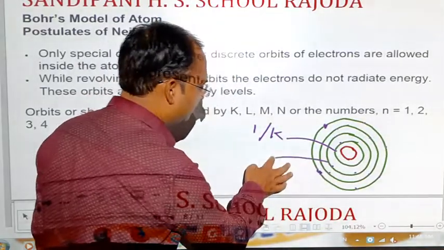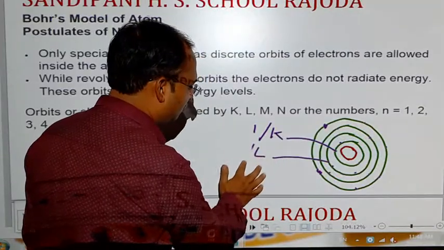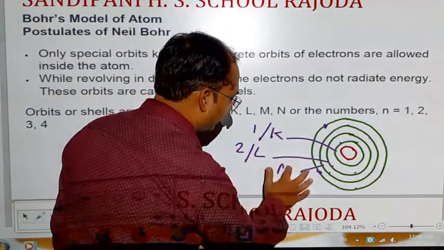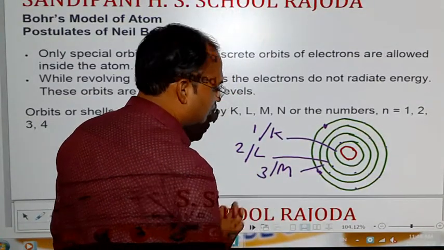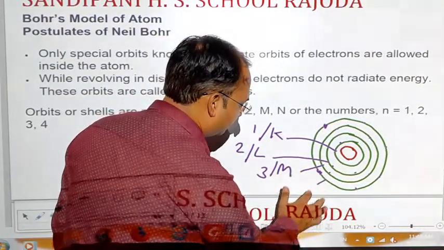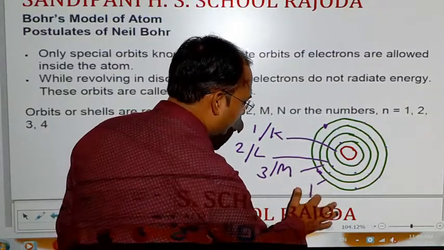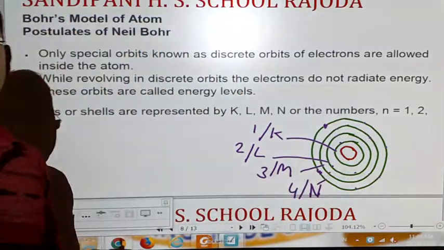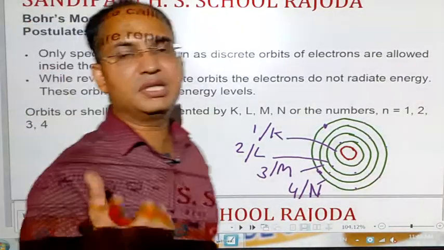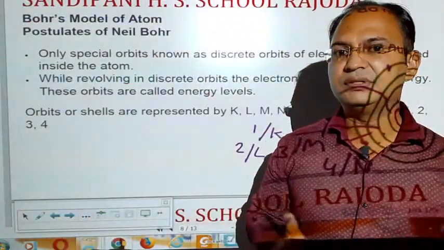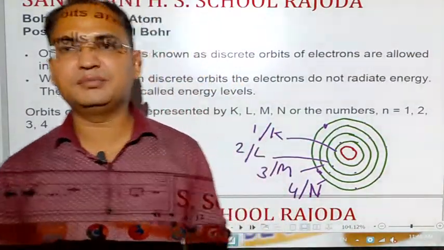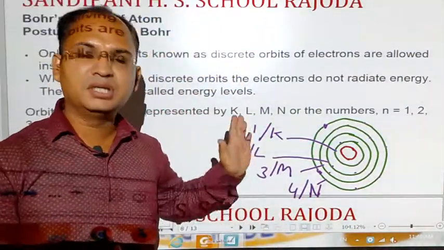The second shell is L, or 2. The third is M, or third shell, and finally the fourth is the N shell, or fourth shell. So, the names of the shells or orbitals are given on the basis of the distance from the nucleus of the atom, just like K, L, M, N.